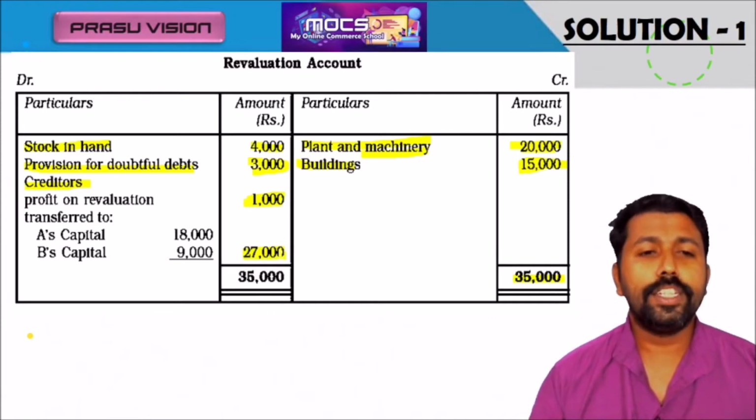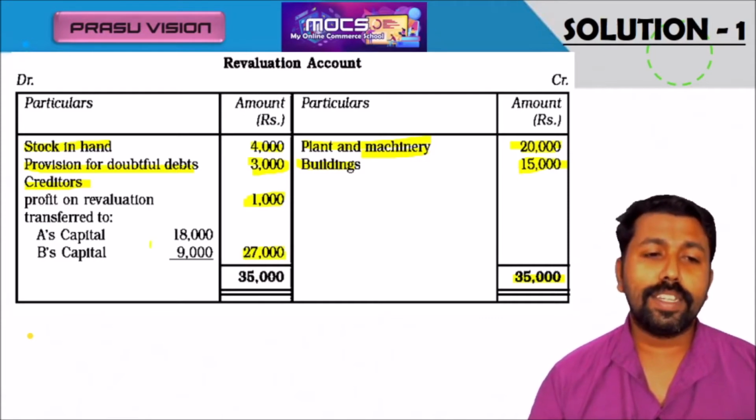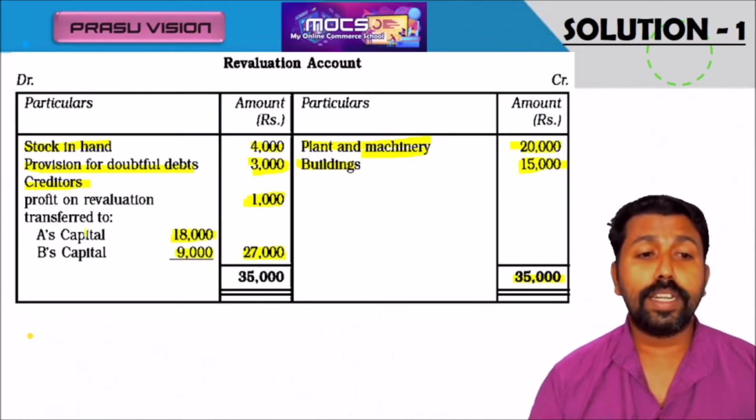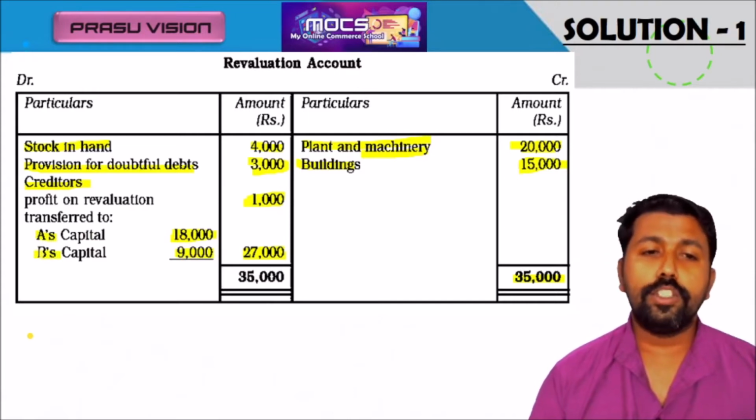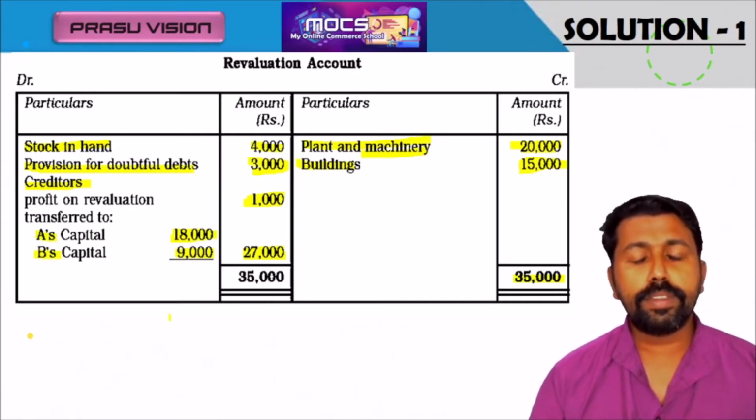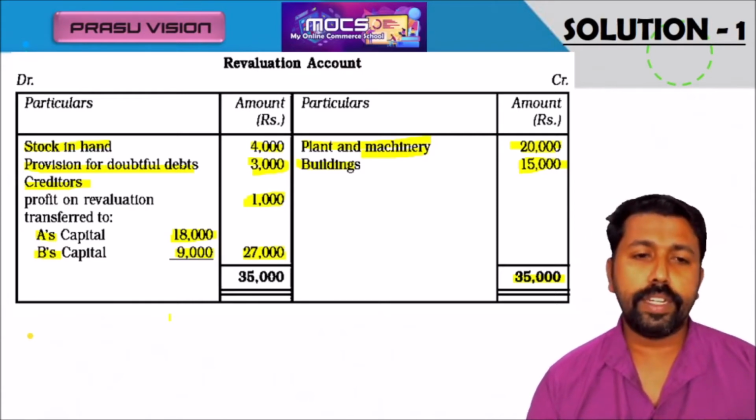It will be shared by all the partners in their old ratio 2:1. 27,000 will be shared by all the partners A and B in their old profit sharing ratio. So please remember, in this way we will find out the revaluation profit and it will be transferred to partners' capital account.